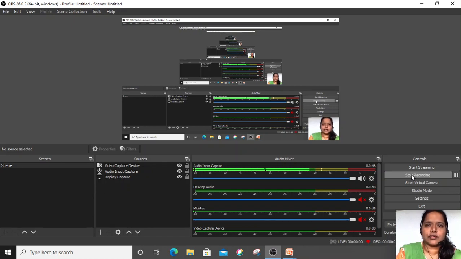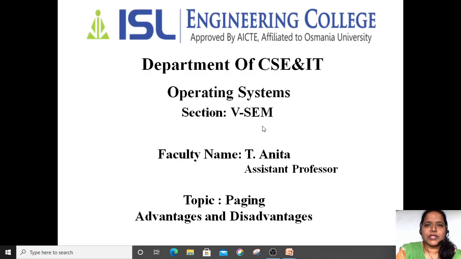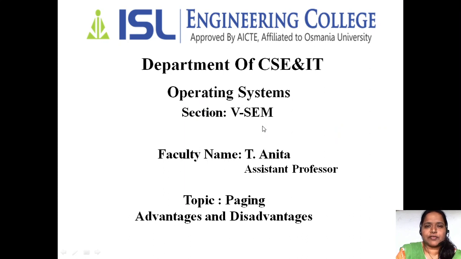Today we are going to discuss one of the important concepts in paging. In the last class we have seen different memory allocation algorithms like first fit, best fit and worst fit, so how we are going to allocate a process onto the memory based on which algorithm. And today we are going to go with one of the important concepts, which is known as paging.